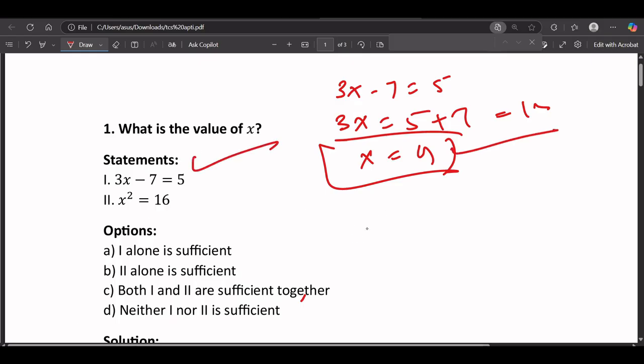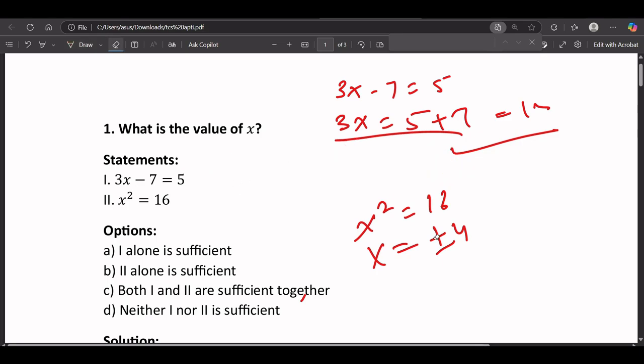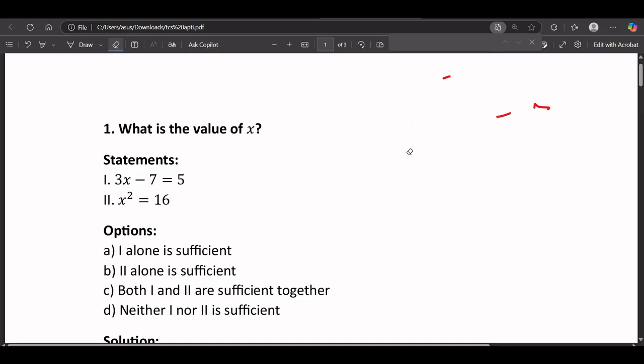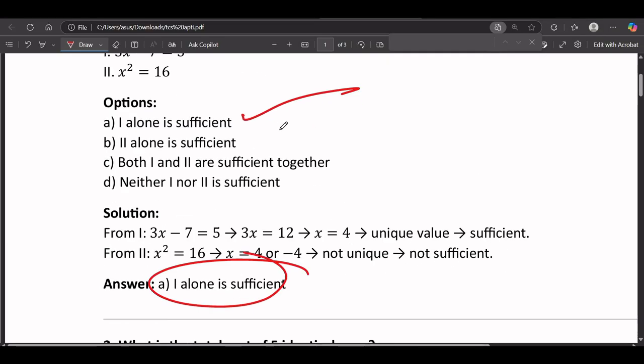Now the second statement is saying x square equals 16. So the value of x can be plus minus 4, correct? But we know the answer is 4 because using the first statement we can find the answer. So is the second statement needed to find the value of x? No, only using the first statement we can find the answer, correct? So that's why our answer will be 1 alone is sufficient, because using only the first statement we can find the value of x. That's how we solve the question. I'm just explaining you the basics.